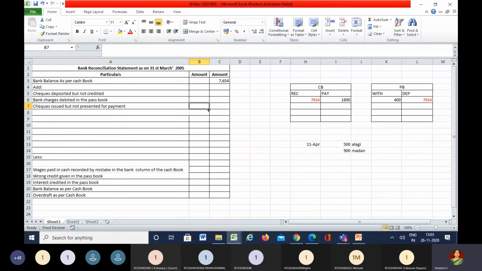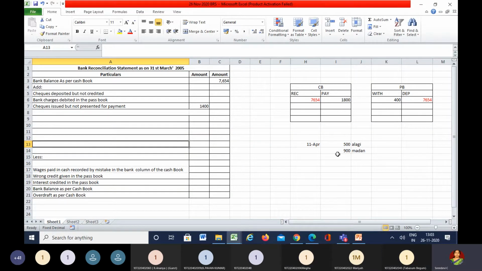So how much is the amount which you are going to take? 1400, because 900 plus 500. These two did not go to the bank, they have not been presented for payment. So this will be the difference. Clear?